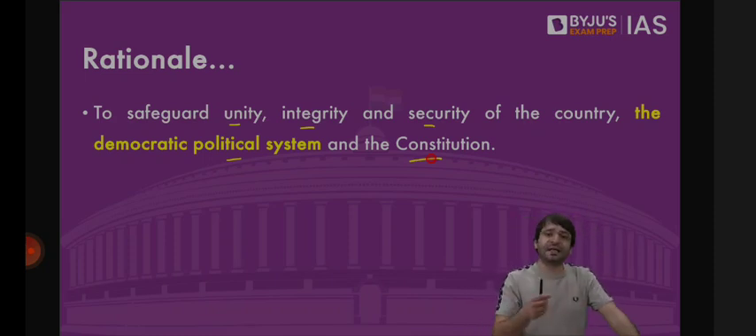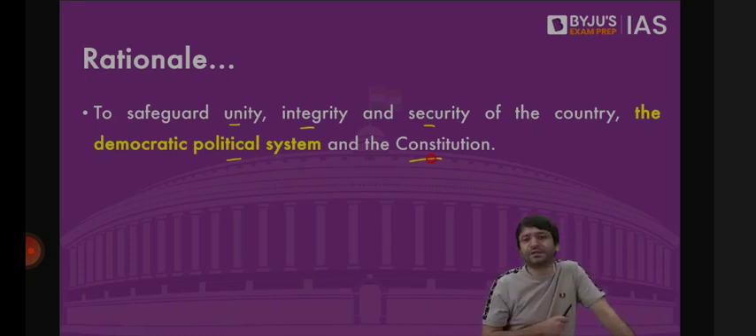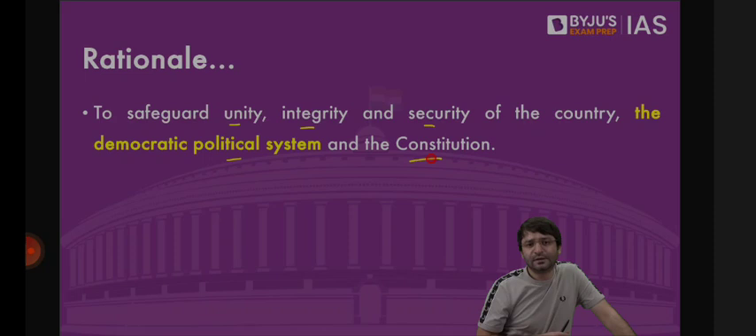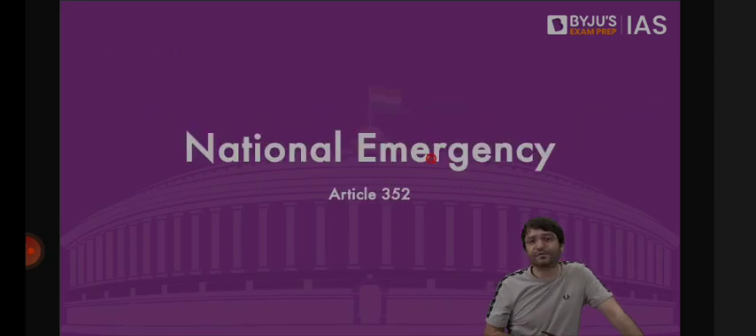That means in the name of, for the sake of unity, integrity, and security of India, to ensure the stability of our political system, to ensure that the constitution is followed in letter and spirit in India, we have these emergency provisions, which for a temporary period convert our federal polity into a unitary polity. And the first such provision is Article 352, national emergency.